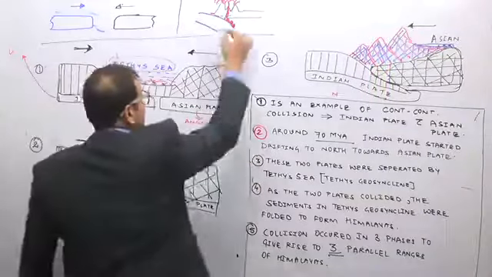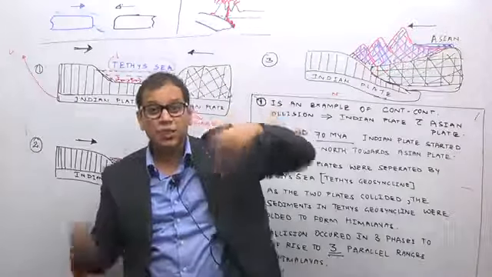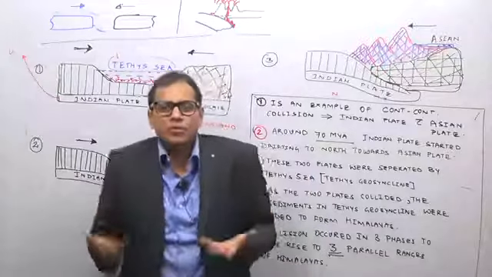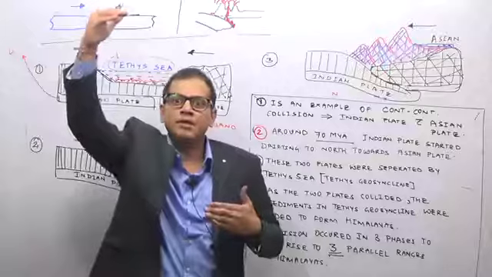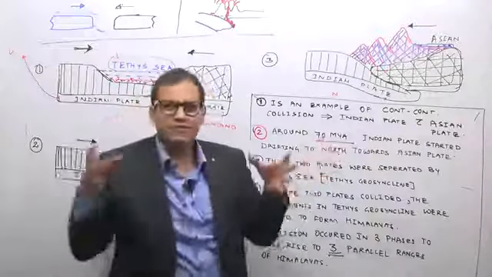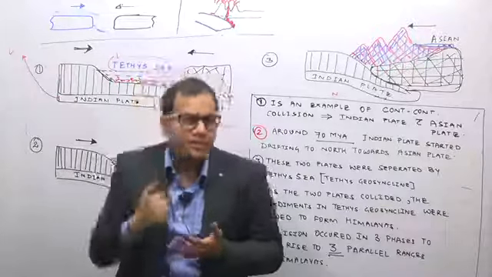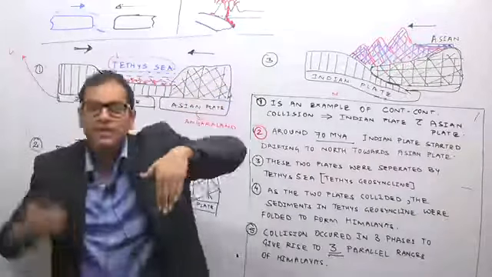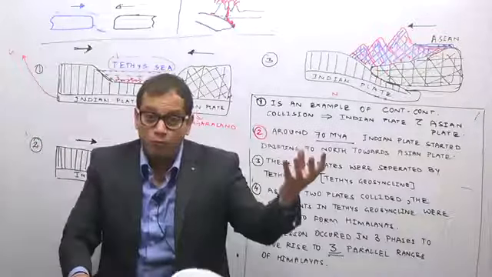Why does it go deeper into the mantle? Because it is very dense, and because density is high, it has high weight, and the continental plates are lighter, therefore they will climb up. If something is dense and something is light, obviously the lighter thing will float on the denser thing. So the oceanic plate being denser, it goes below inside the mantle. The continental plate being lighter, it floats upwards.